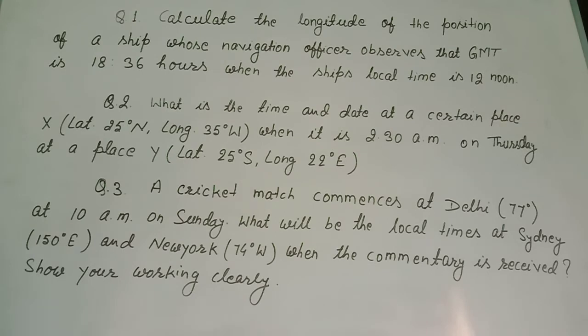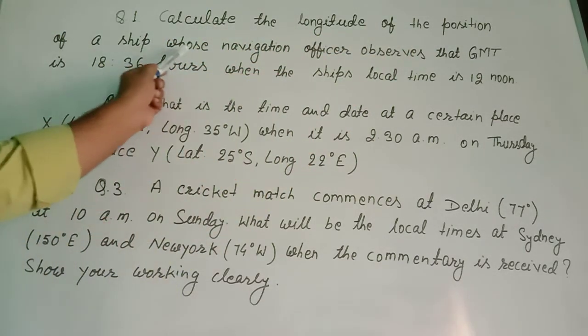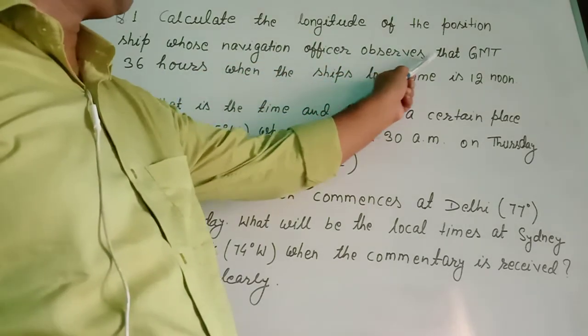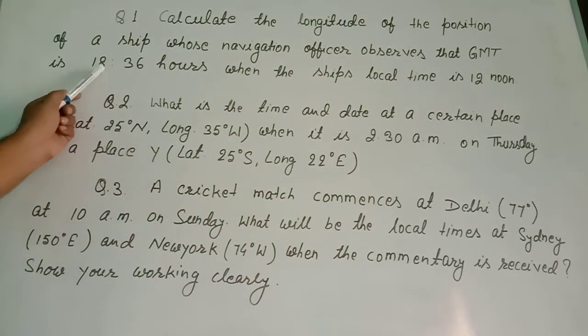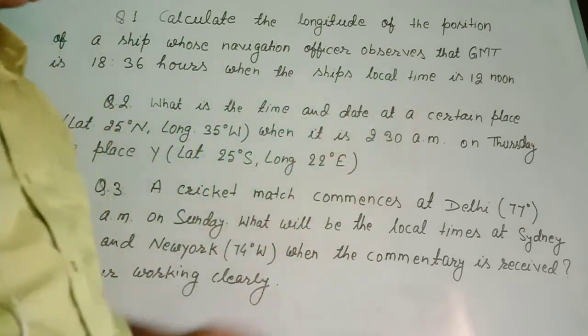And in the last part of numerical problems, you will have 3 questions that you have to solve clearly, and if you require to draw a diagram, you must draw it in a decorative way. And all these mathematical calculations should be very clearly written. These 3 questions are: calculate the longitude of the position of a ship whose navigation officer observes that GMT is 1836 hours, means 18 hours 36 minutes, when the ship's local time is 12 noon.